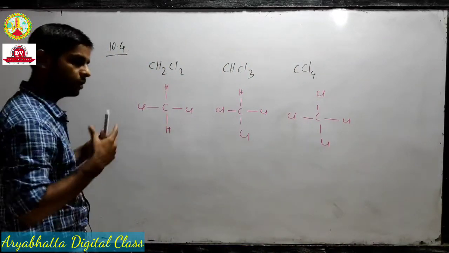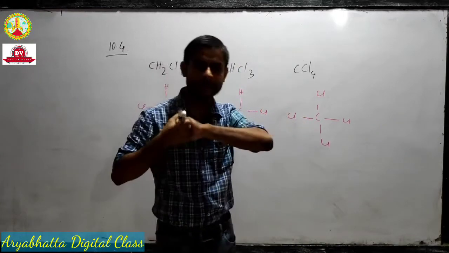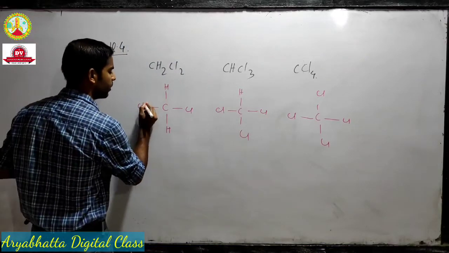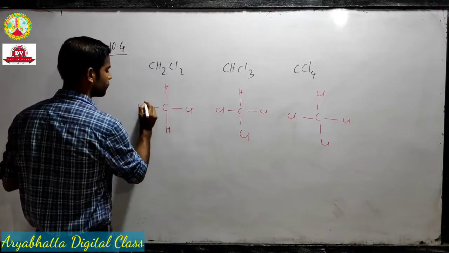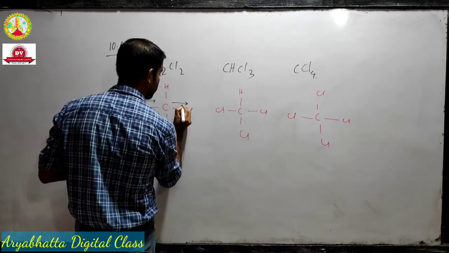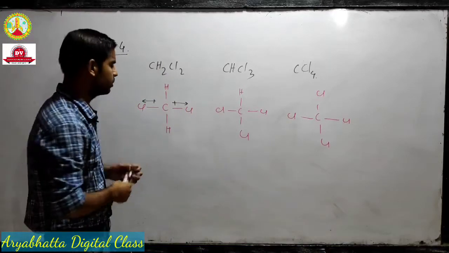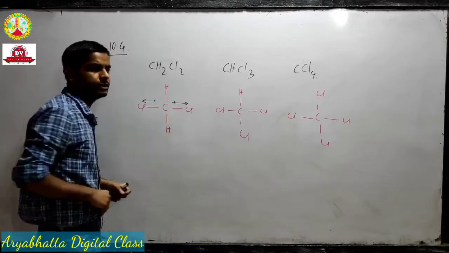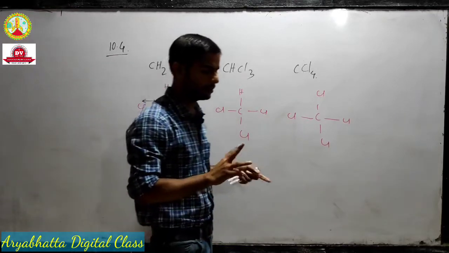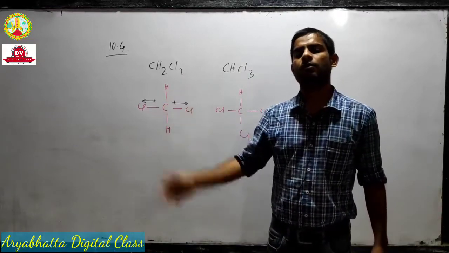वही बात, जो ताकतवर है वो खींचेगा, ज्यादा इलेक्ट्रोनेगेटिविटी. Chlorine is more electronegative, it will pull, but this chlorine is also powerful, so it will pull also, and both of them are equally powerful. So like two vectors cancelling each other, the dipole created by individual CCl bonds will cancel out.